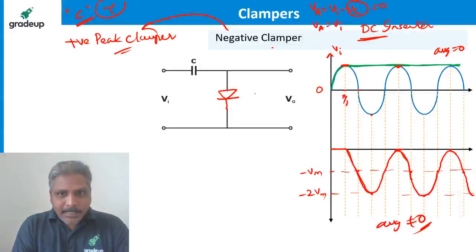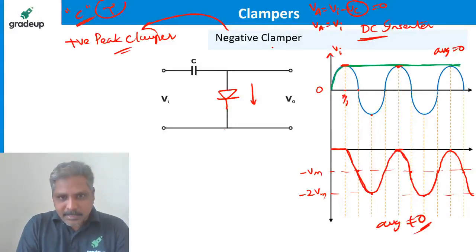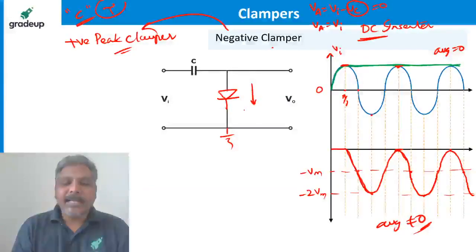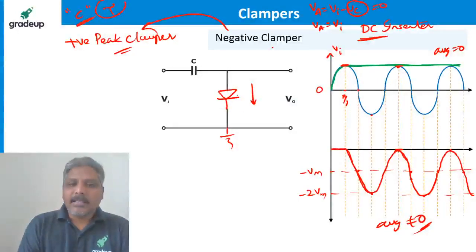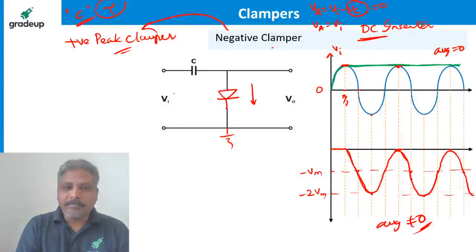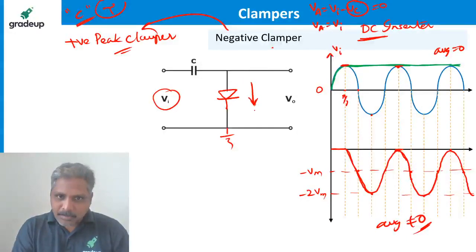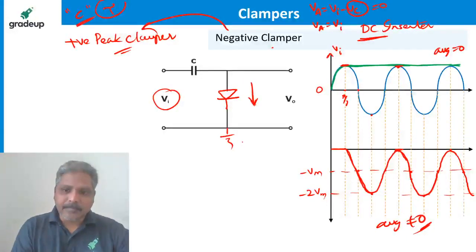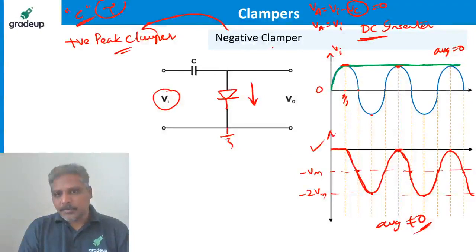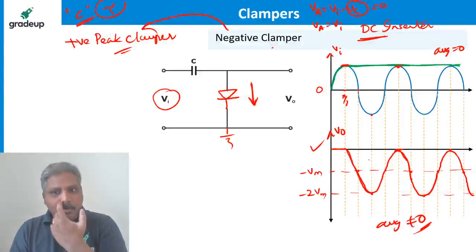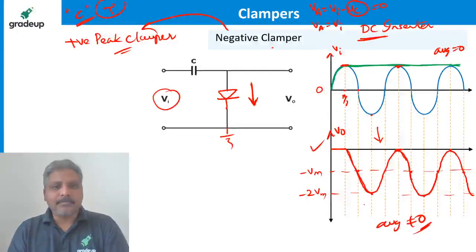You see, the diode is pointing towards the ground, right? This is the ground point always. Observe, I am giving a shortcut. Then immediately you see that it is a clamper which is shifting the waveform down, because the diode is towards the ground. So the waveform will be shifted down. That's what you can observe here in the output waveform. See, this is the input waveform. The diode is pointing downwards, so the clamper is shifting the waveform down like this. You know, the waveform has been shifted down.